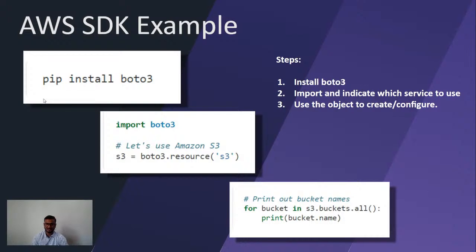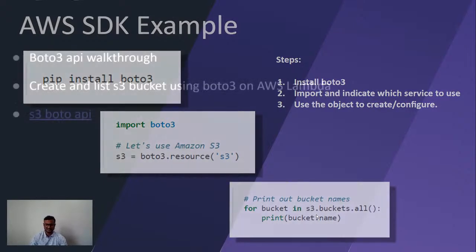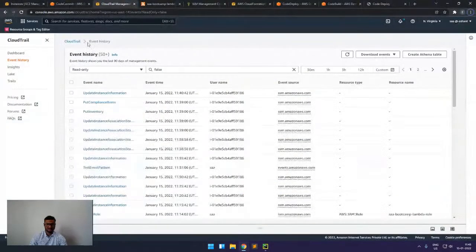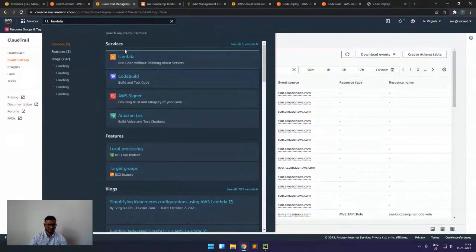For example, first we have to install it, and for Python we use pip install boto3. Once we install it, we simply import boto3, and then we create a client for the service I want. For example, I want to get some objects from an S3 bucket. Then we create a client for S3, and then we write a loop. Using the s3.buckets.all method, this API call, we can get all the buckets which are created in my account. In this way, we can interact with the AWS services. So I will go to the demo part of it, and we will explore how we can do the things.